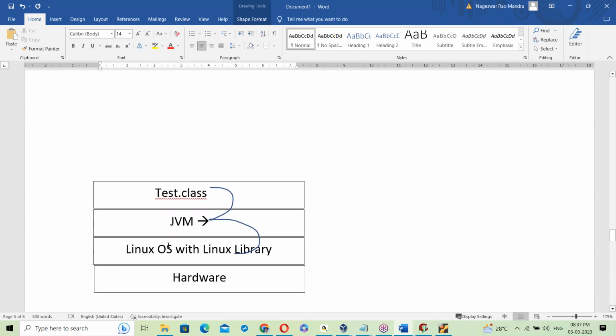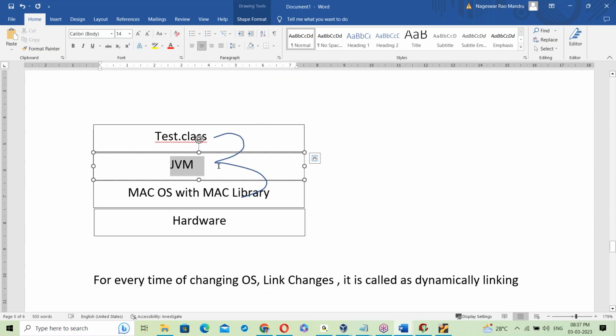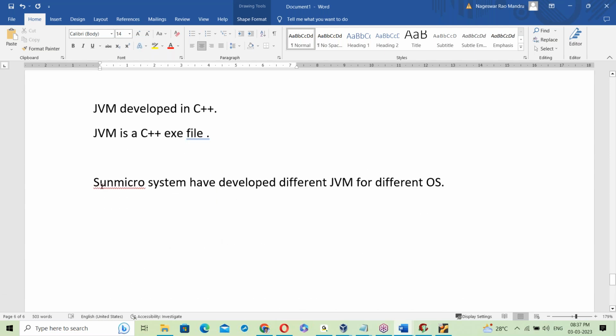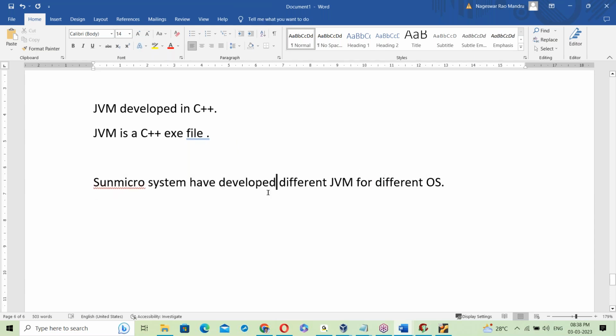Okay, next, the Linux JVM can understand the Linux OS, so it links with the Linux OS libraries here. The Mac JVM can understand the Mac libraries, so it links with those libraries. JVM is OS dependent. Sun Microsystems developed different JVMs for different operating systems. That's it here.